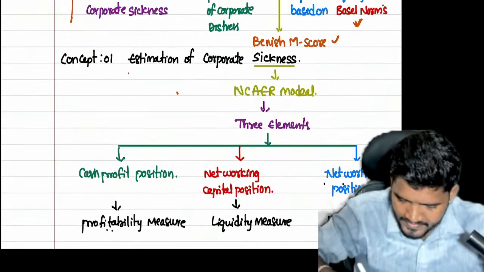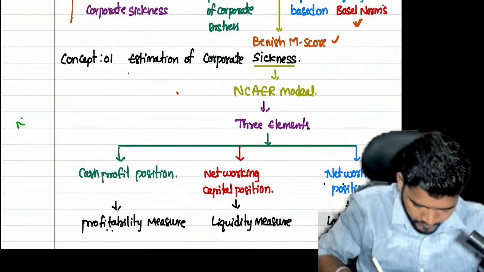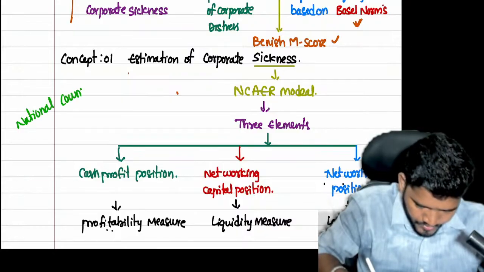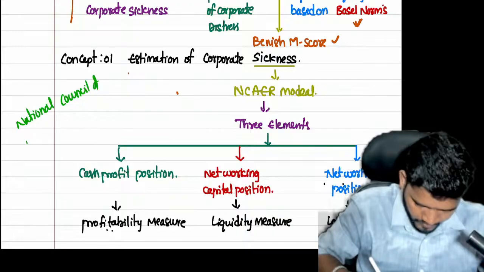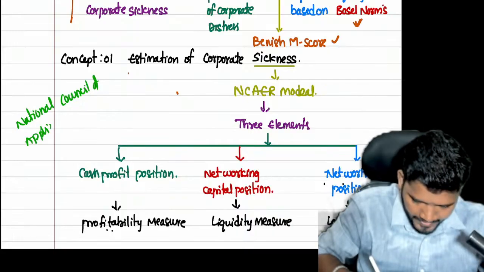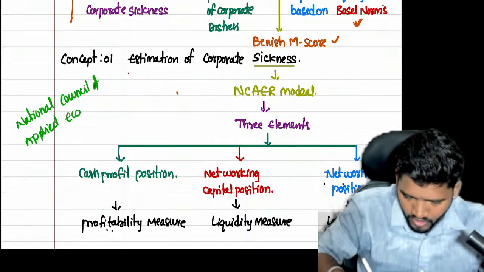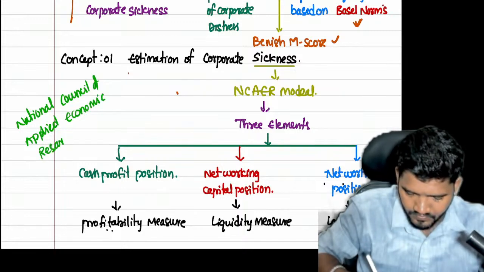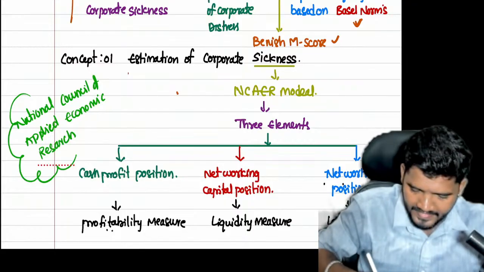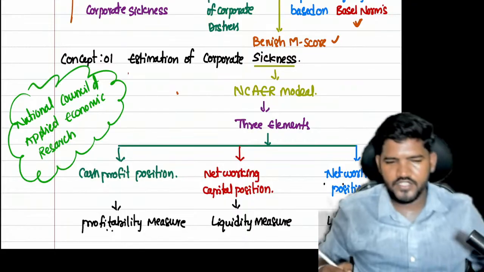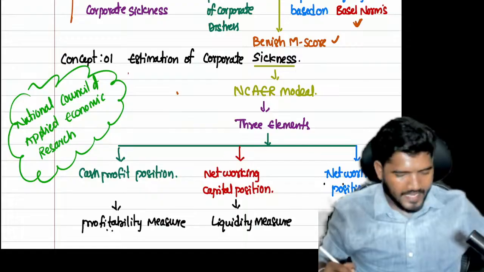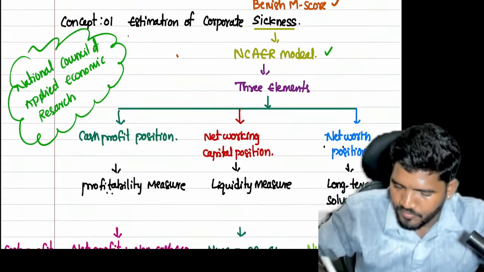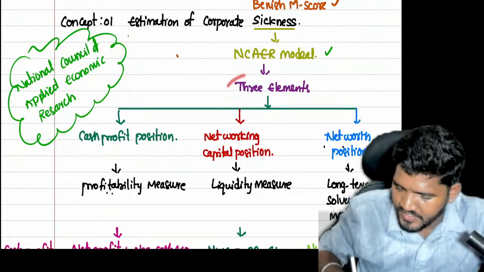So the word NCAER means National Council of Applied Economic Research. This is the full form for the NCAER model. National Council of Applied Economic Research. In the NCAER model, we are focusing on three elements.